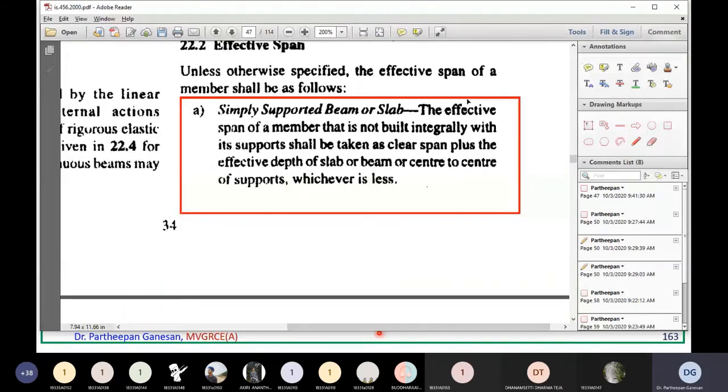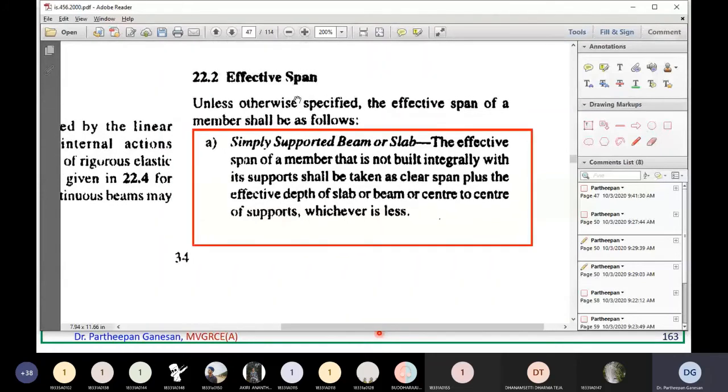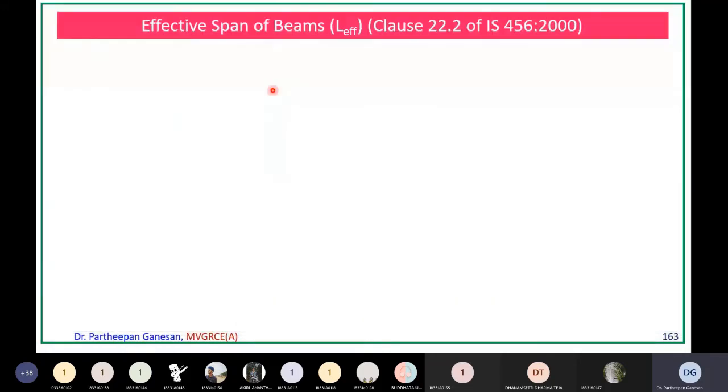The effective span of a member that is not built integrally with its support shall be taken as clear span plus the effective depth of the slab or beam, or center to center of the support, whichever is less, for a simply supported beam. So remember, it is given in 22.2, effective span. I am going to show it in the slide here.